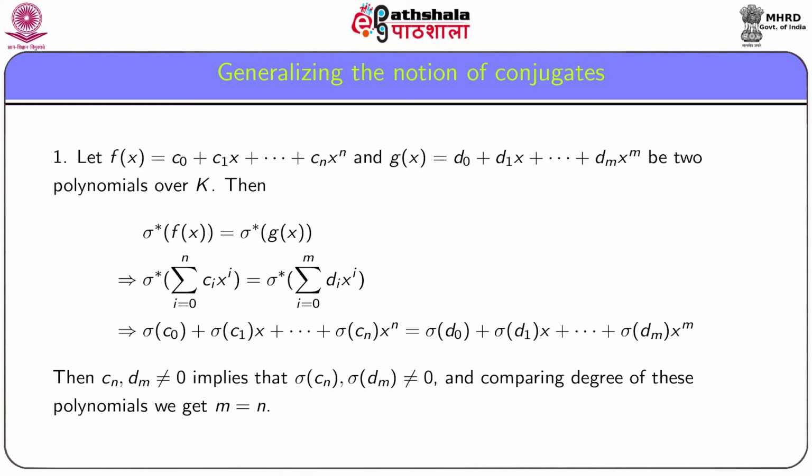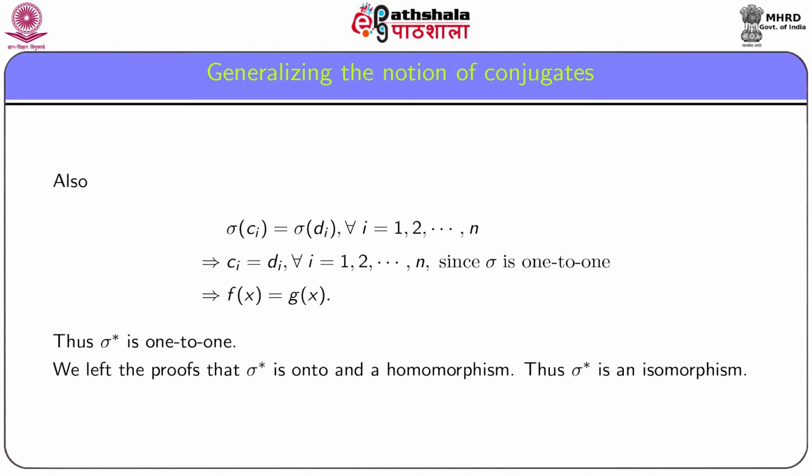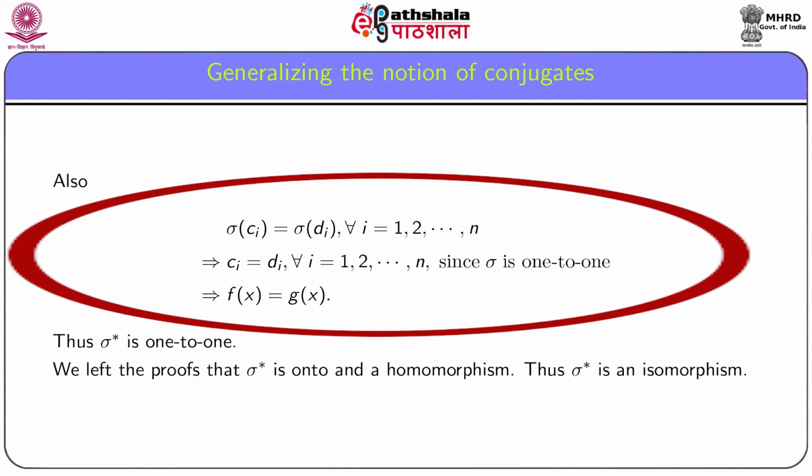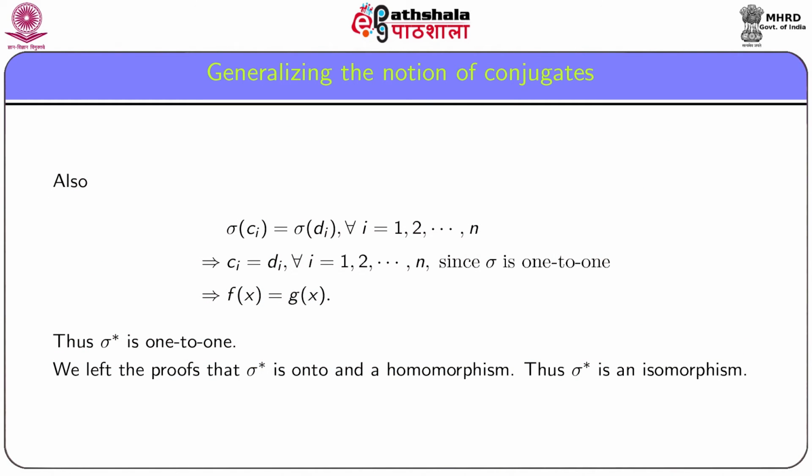Then comparing degrees of these two polynomials, we get m is equal to n, and comparing the corresponding coefficients, we get sigma ci is equal to sigma di for every i equal to 1, 2 up to n. Then from the 1 to 1ness of sigma, we get ci is equal to di, and hence f(x) and g(x) are the same polynomials.